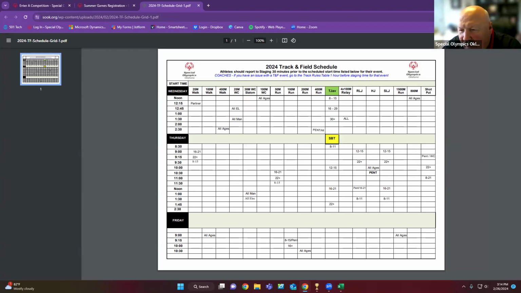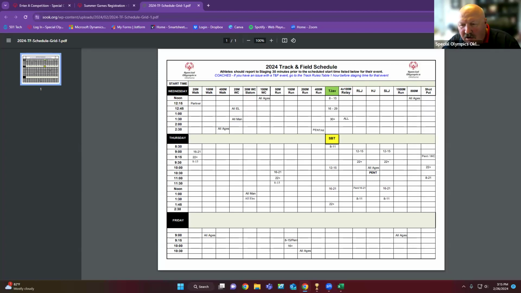We were having a lot of dead time at track, so we have compressed the schedule pretty drastically. If you'll notice, softball throw is only on Thursday now. There is no Friday for the 22 and up. It's all on Thursday now. Turbo jav is still there. Some of the times have changed and we've compressed everything at the track. That last event will probably be done by 3 o'clock, and we'll probably be out of there by then every day. Hopefully it'll give you time to go to Healthy Athletes.